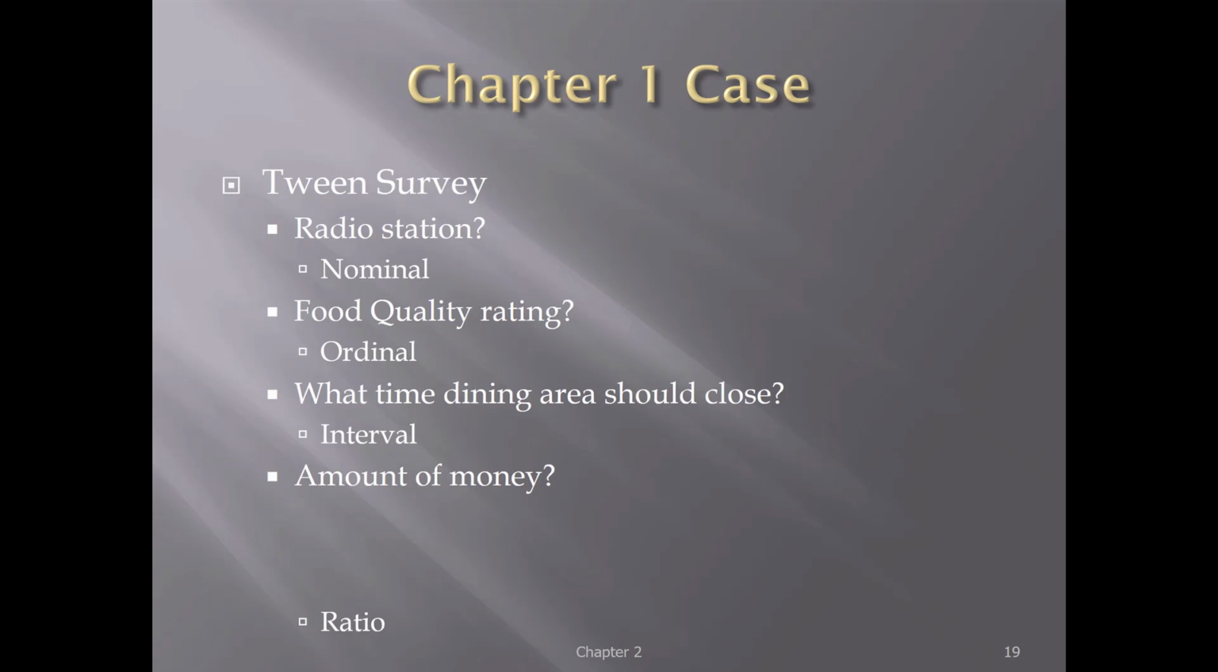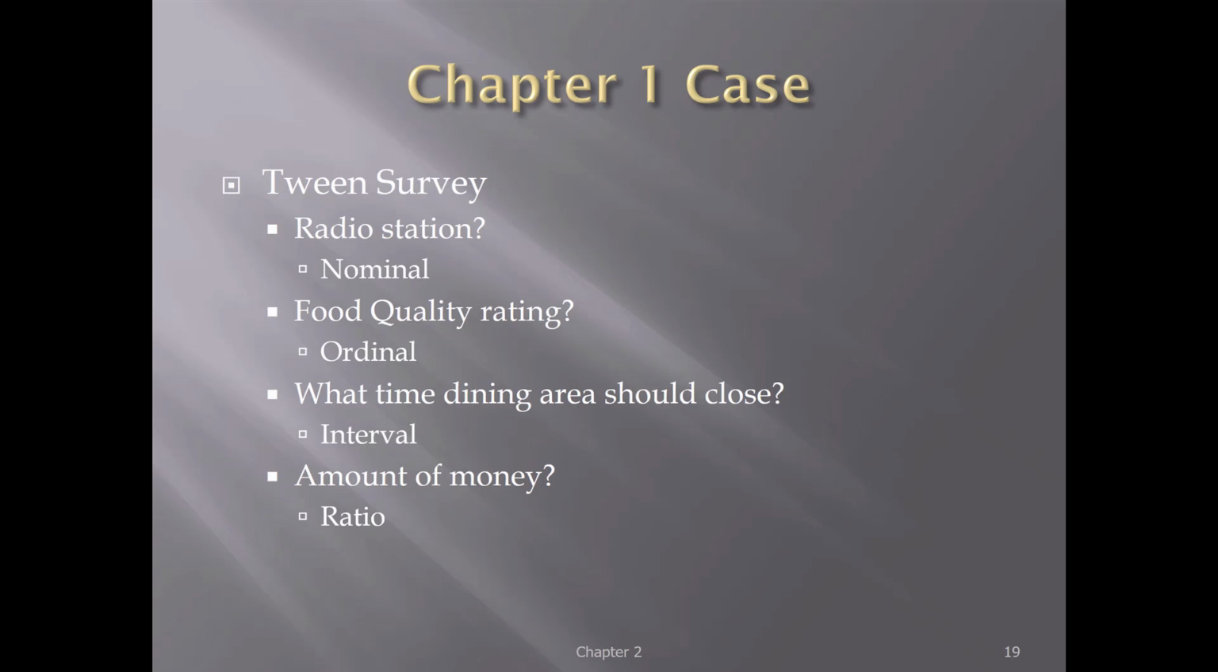So an amount of money is going to be ratio data. It's numerical, and in terms of whether it's interval or ratio, I decide based on whether there's a meaningful zero or not, and there is a meaningful zero. If they put zero, it literally means they did not spend any of their own money.